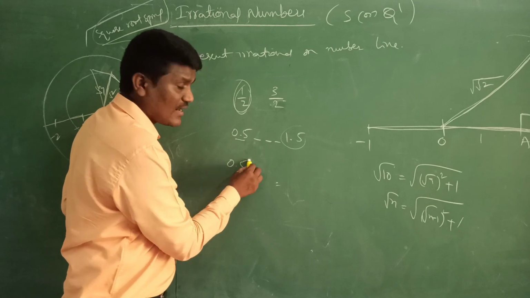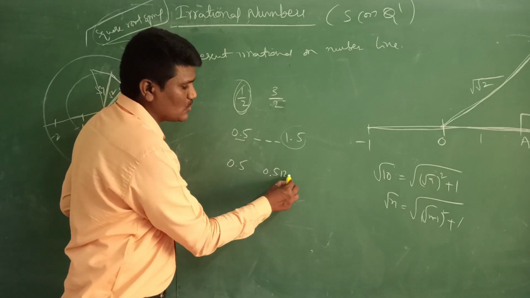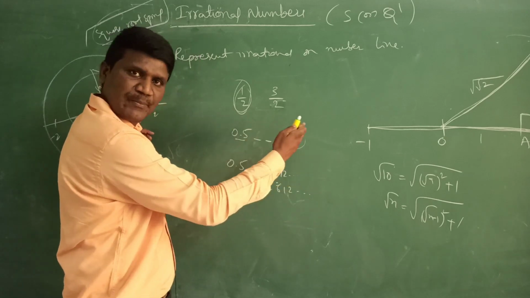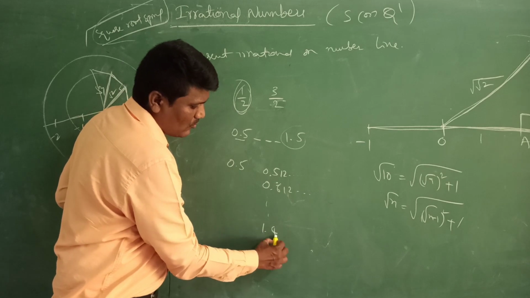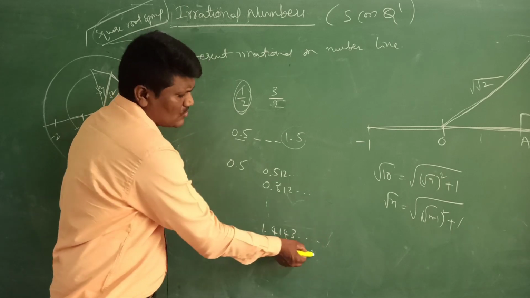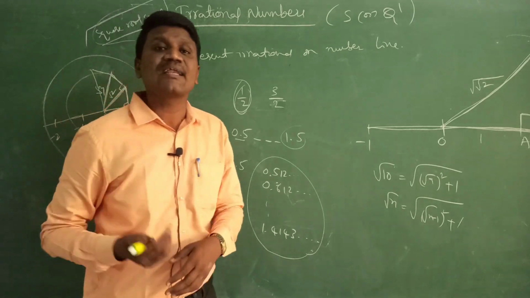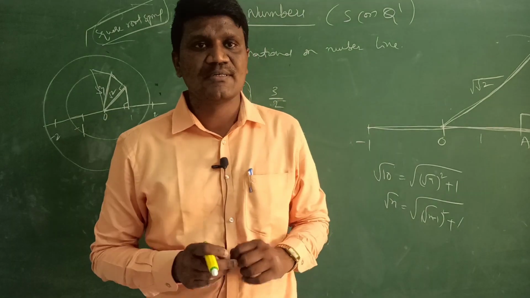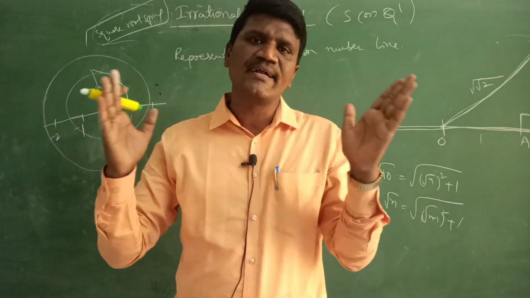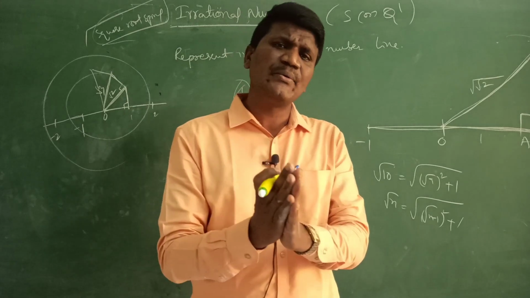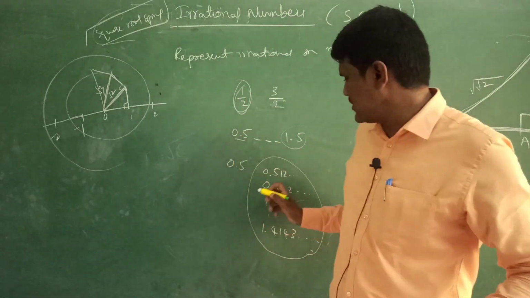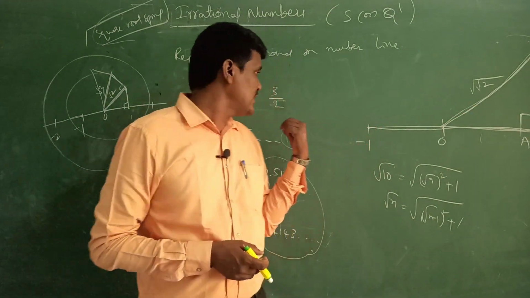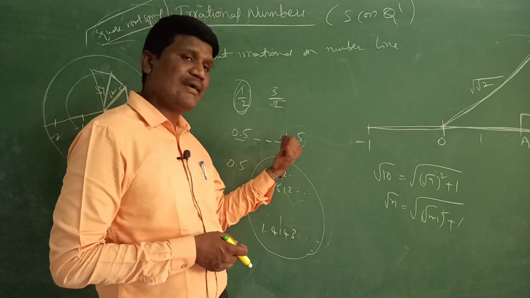So after 0.5, what non-terminating decimal comes? 0.512... how many can we write, 0.612... It should come before 1.5. Like this, 1.4143... So we can write infinite numbers of irrational numbers between any two rational numbers. So you should note this down. We can write infinite irrational numbers between any two rational numbers. So here we have seen 1, 2, 3 or like this. We can write n number of irrational numbers between any two numbers or any two decimals.